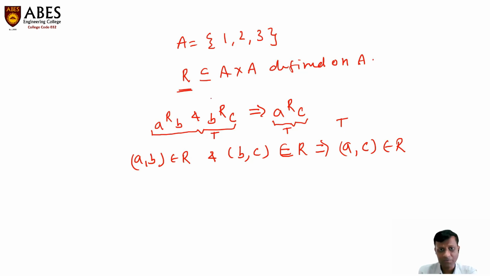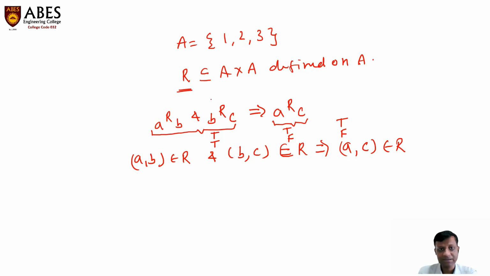Now, if A comma B is a part of the relation and B comma C is also a part of the relation, but A comma C is not a part, that means that condition is not satisfied, and hence the relation is not a transitive relation.